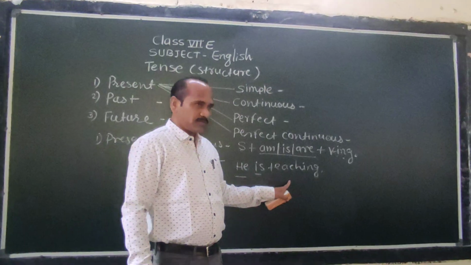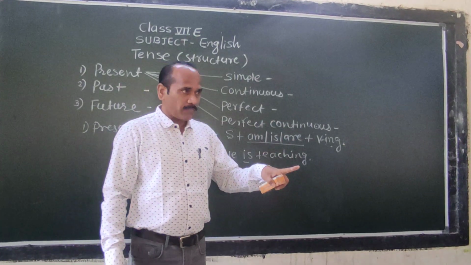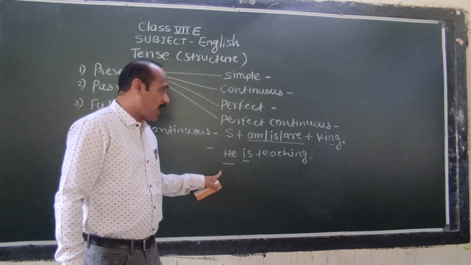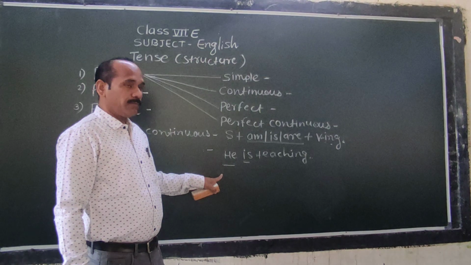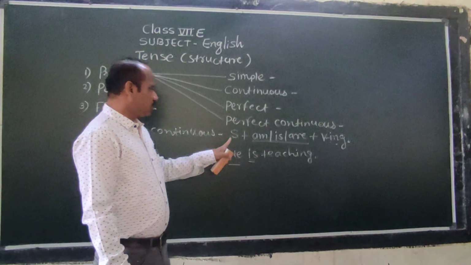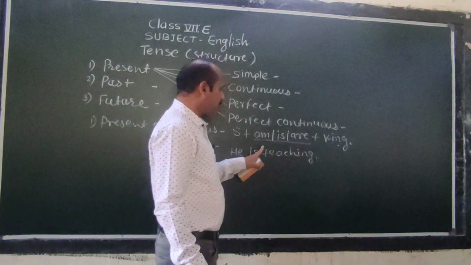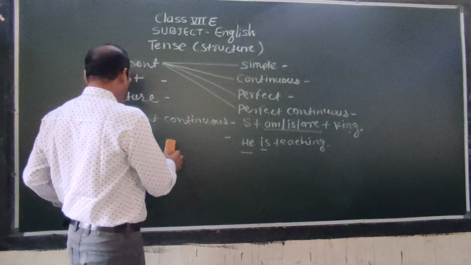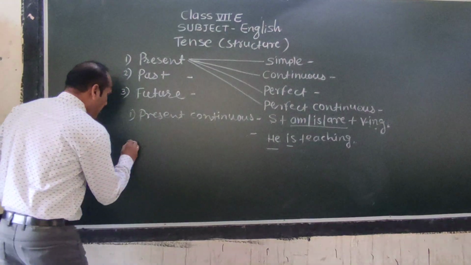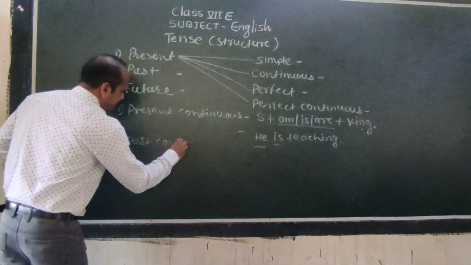He is teaching. When do we use are? If there is a plural form of pronoun: we are teaching, you are teaching, they are teaching, both are teaching. So subject plus am, is, are plus verb plus ing. This is the structure of present continuous tense. Got it? Then let me discuss past continuous.